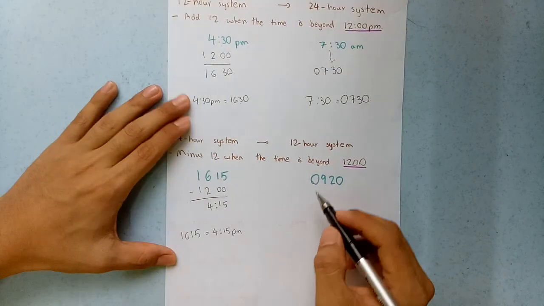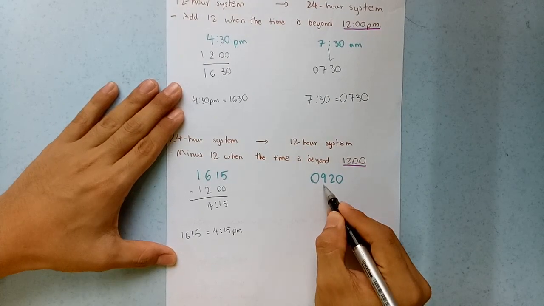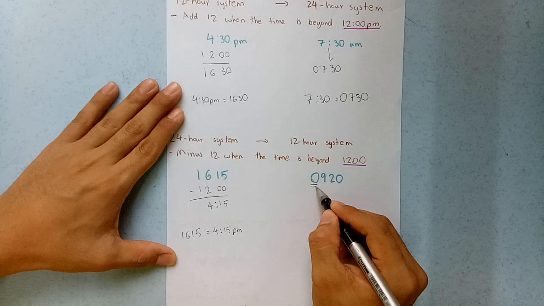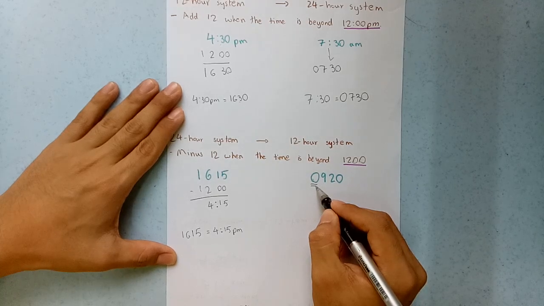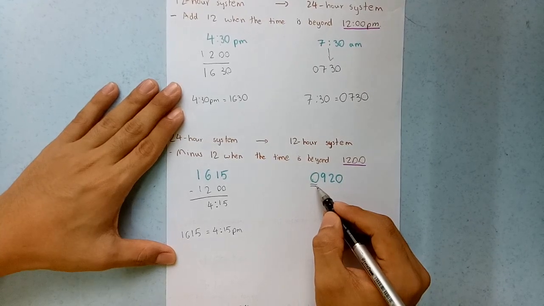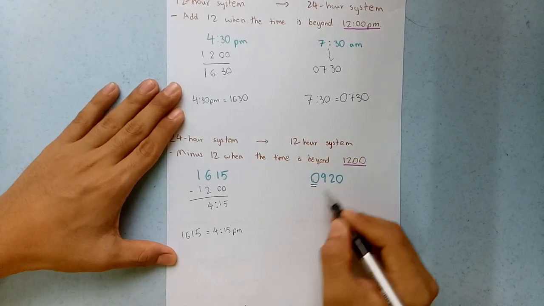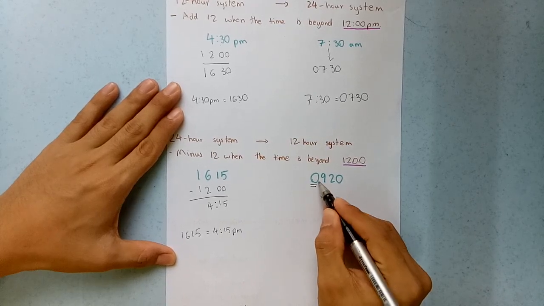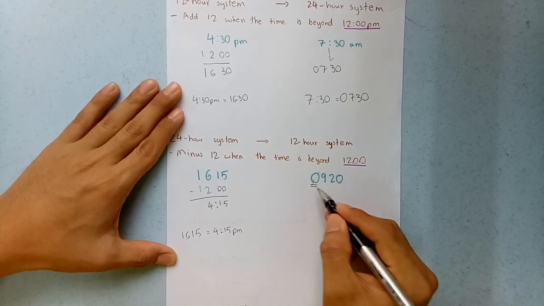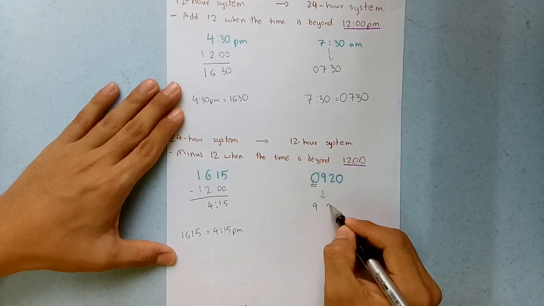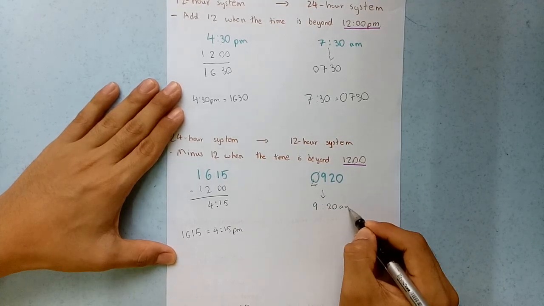Okay, in hour form. Here, this is when you notice it, if there is 0 in front, it is definitely AM. Alright, definitely AM. If there's 0 in front, there's definitely AM, which means 0920. Okay, just write it down, just cancel the 0, then you get 9:20 AM in the morning.